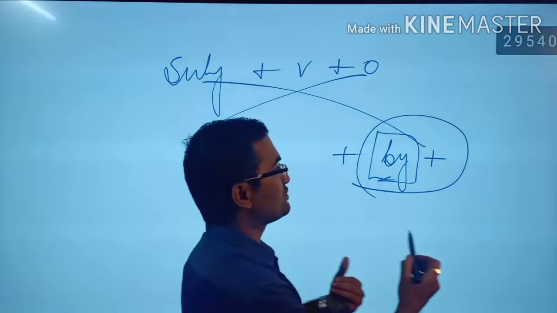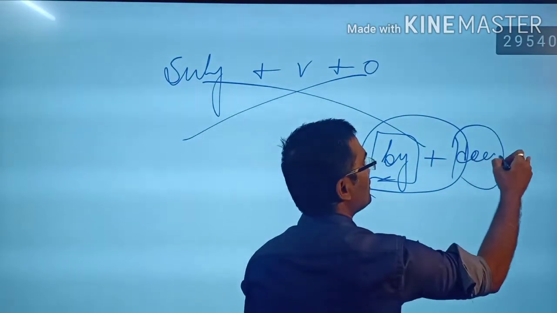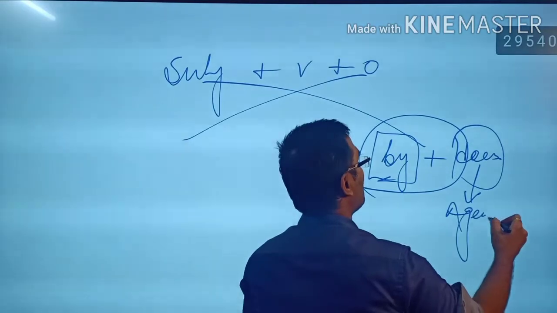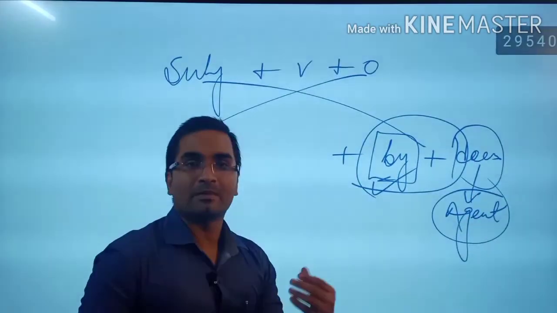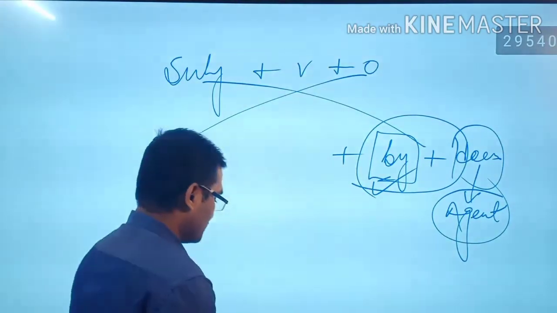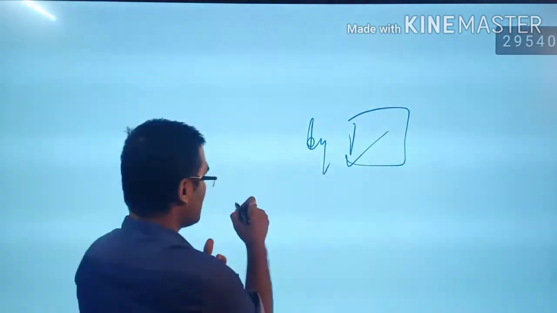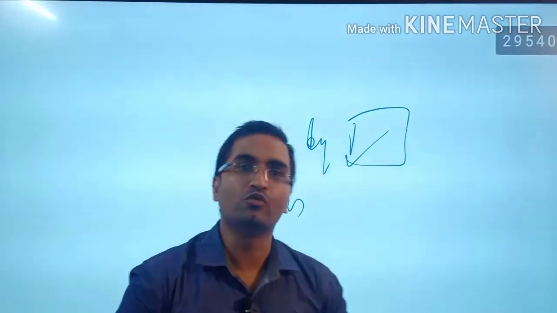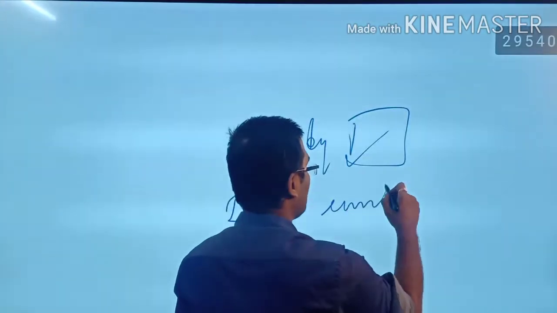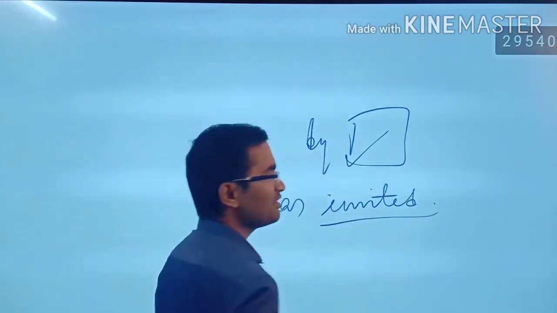So if you want to say about the doer, I mean the agent, if you want to tell about it, then you can use the preposition "by", else you can avoid it. If you want to state a historical event, like India got independence in 1947, we don't need to add by whom. We are not going to add this, right? "I was invited": I'm not willing to say who invited me, but I make a sentence here, I was invited. This is how we frame a sentence.